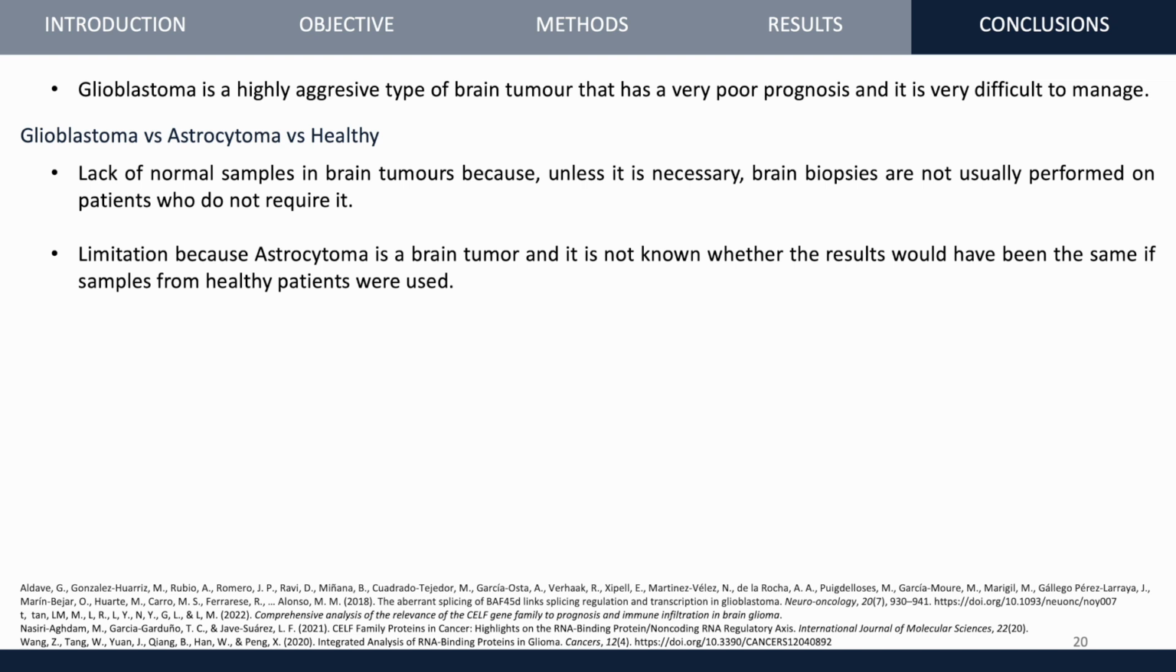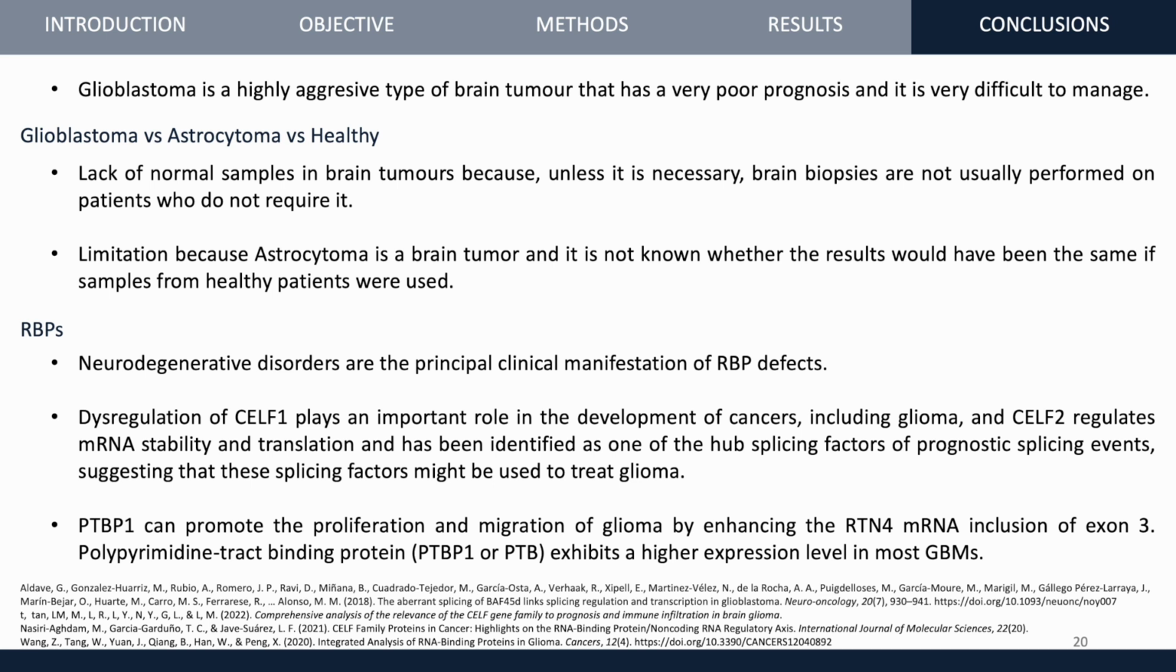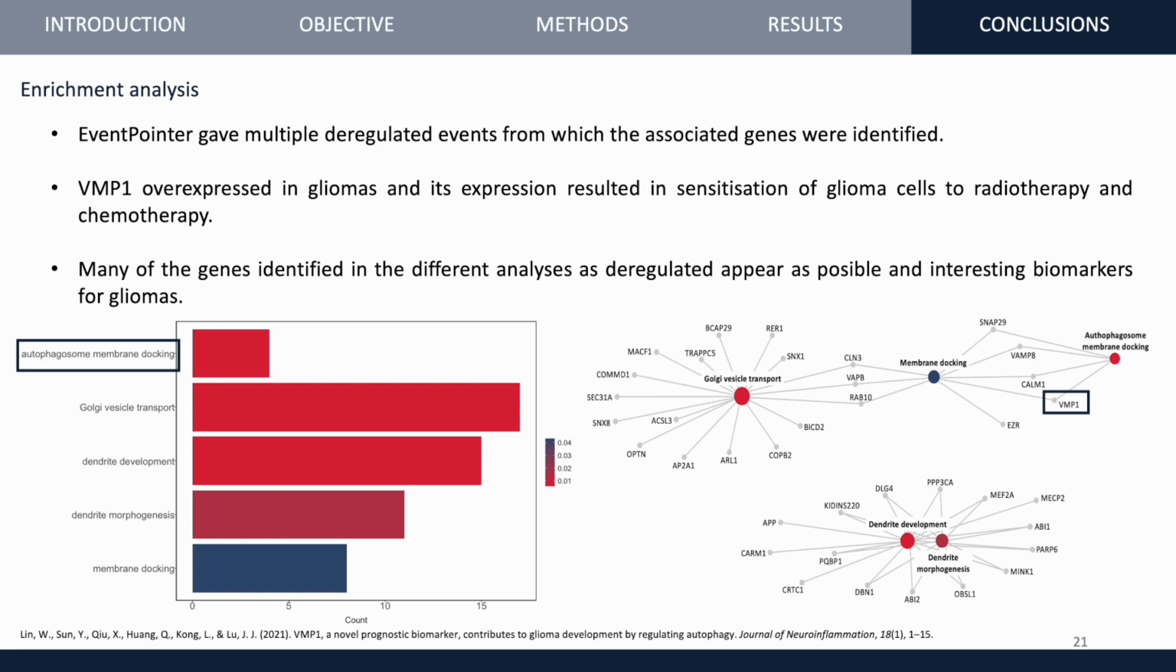Regarding RBPs, neurodegenerative disorders are the principal clinical manifestation of RBP defects, because of the high prevalence of alternative splicing in the brain, a major function fulfilled by RBPs. Dysregulation of the CELF family and PTBP1 has been shown to be related with glioblastomas and they are very interesting potential targets and biomarkers. Finally, regarding the enrichment analysis, as previously said, glioblastomas are the most difficult tumors to treat due to their high invasive capacity and frequent resistance to apoptosis.